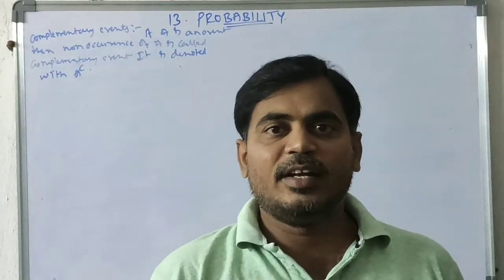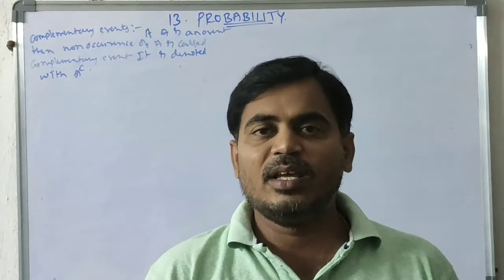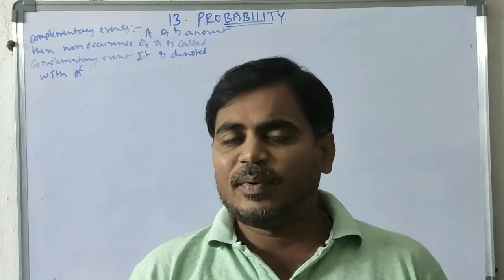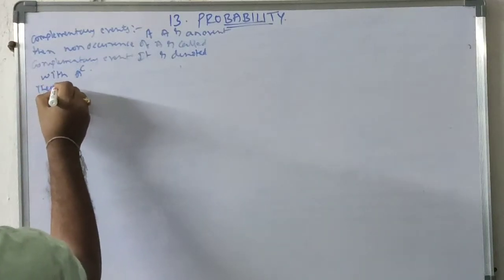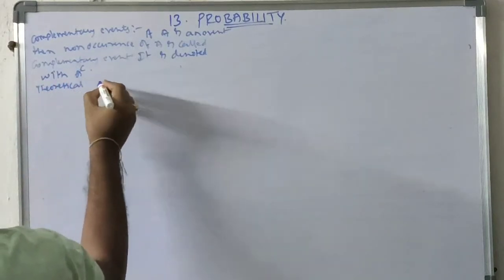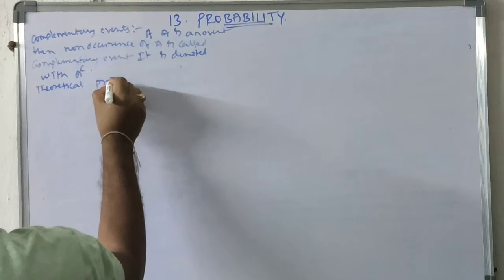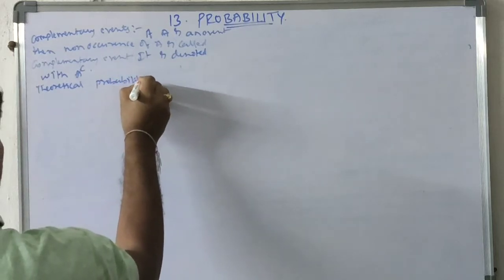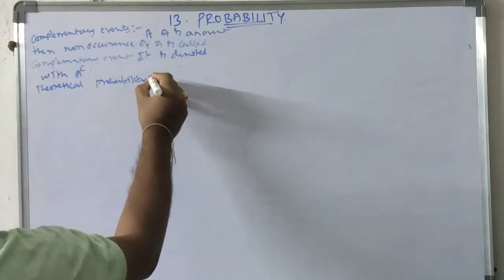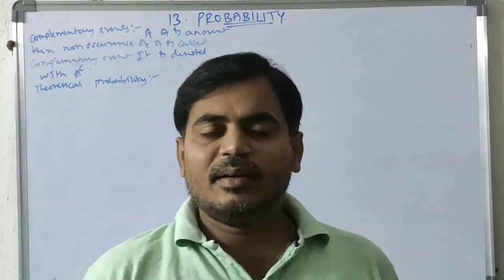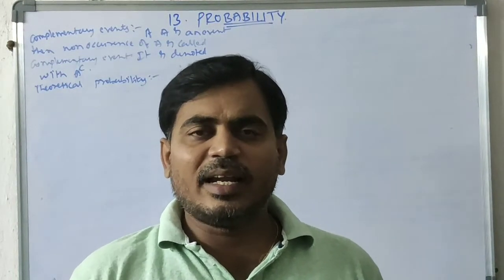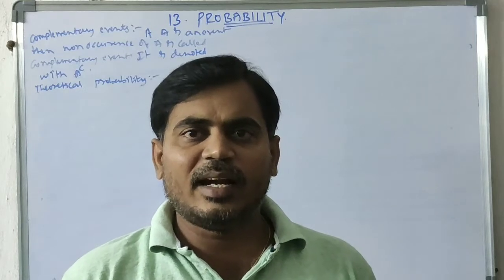Next, probability. The definition of probability: experimental probability and theoretical probability. First, theoretical probability. I am taking a random experiment.